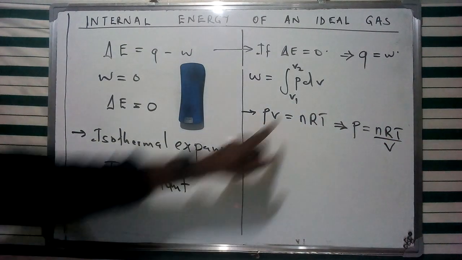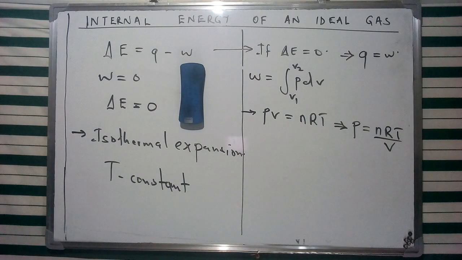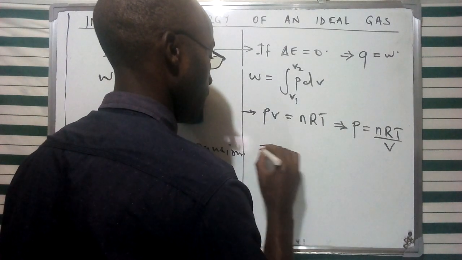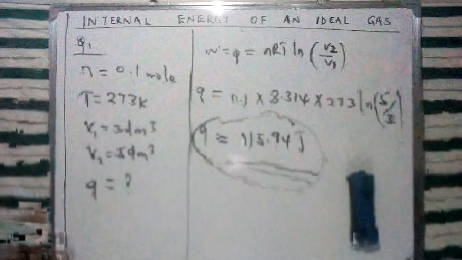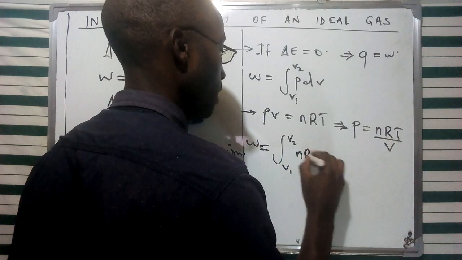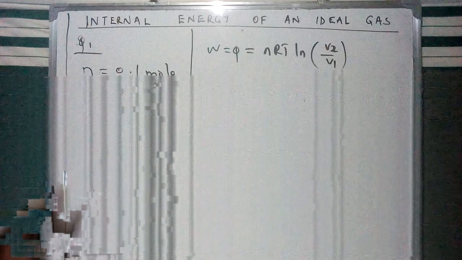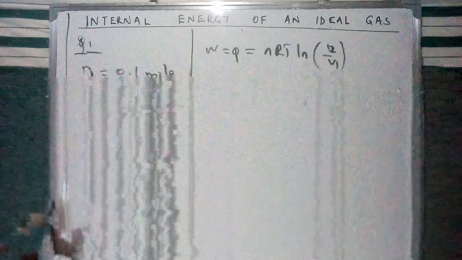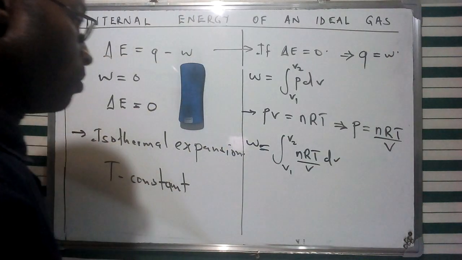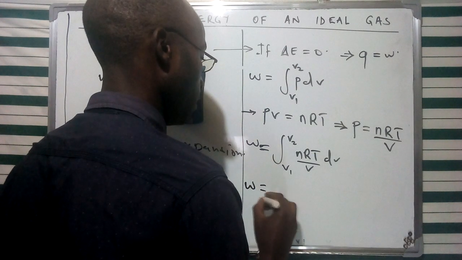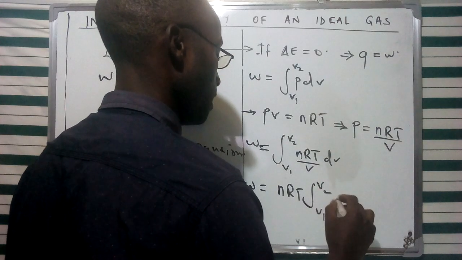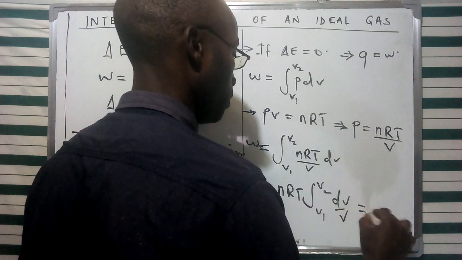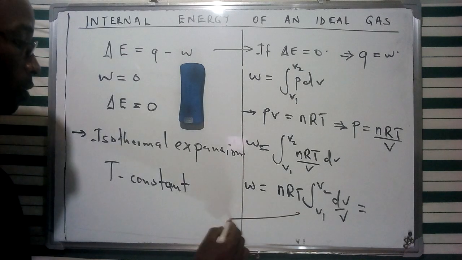So for us to find that, we can do a substitution, whereby we have W in terms of P, and therefore it's going to be nRT over V, dV. So we're going to take this and have W given as nRT, the integral between V1 and V2, of dV over V. So this is going to be, of course, I can bring this one here.